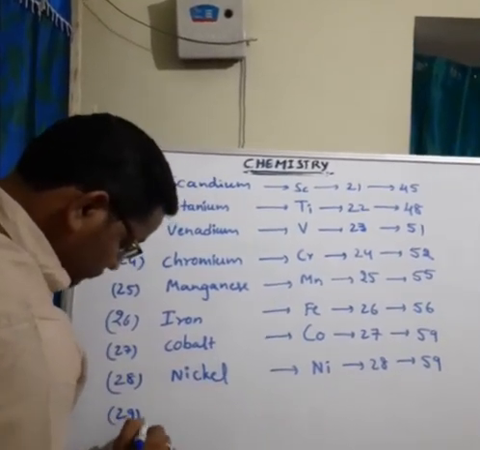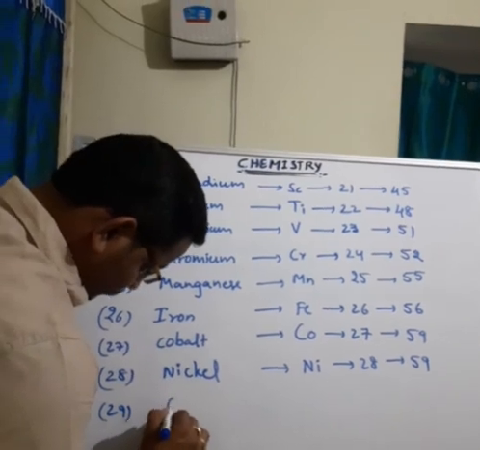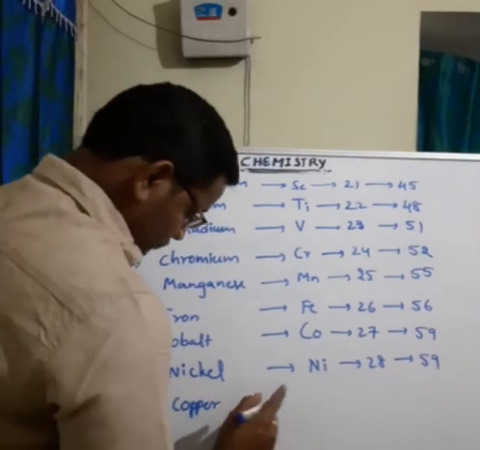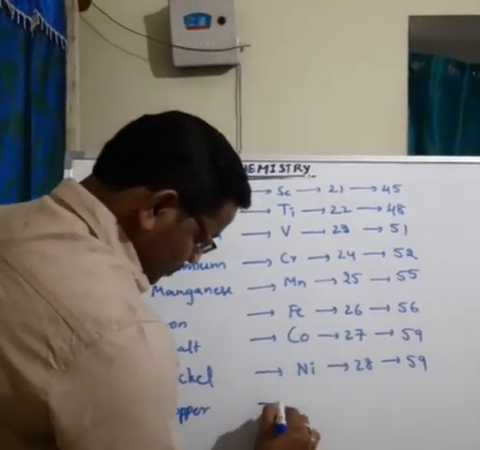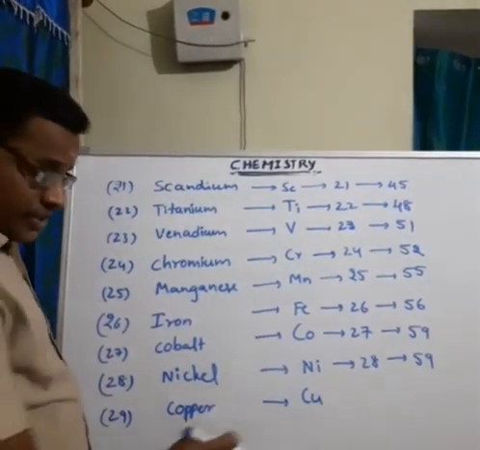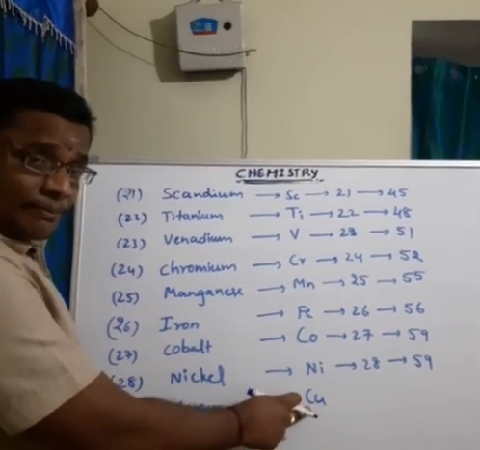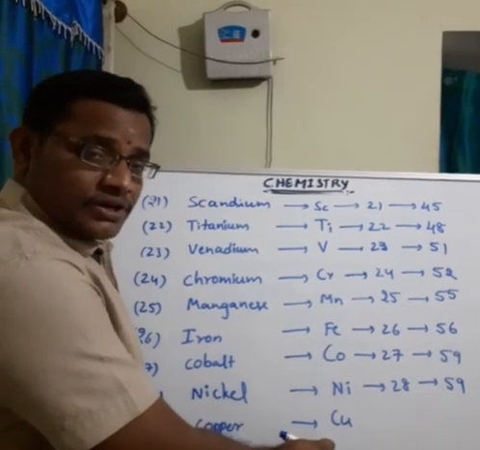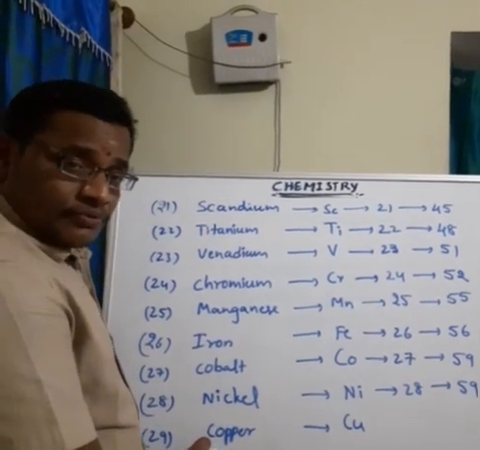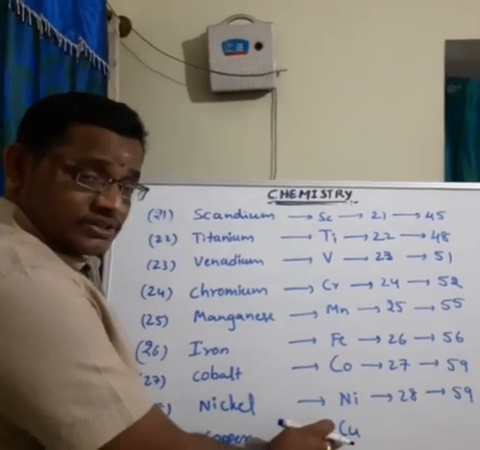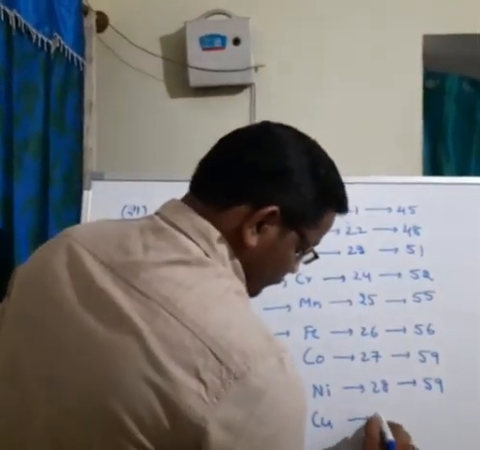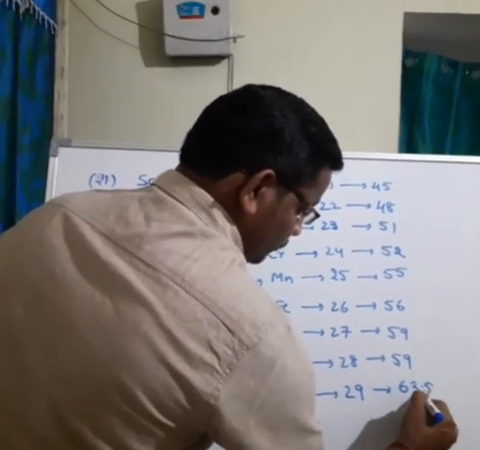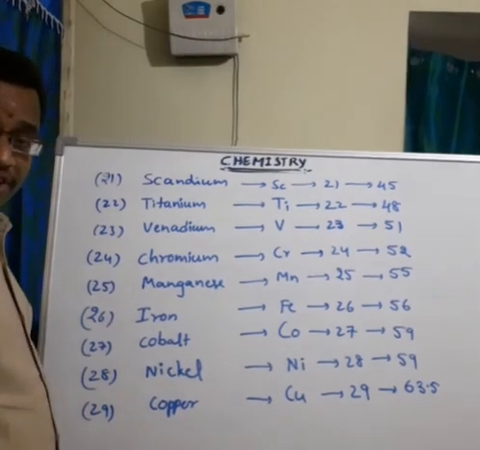Next 29, copper. Symbol is Cu. Here also the symbol of copper is taken from the Latin name of copper, cuprum. From that cuprum they take the symbol Cu. Atomic number 29, mass number is 63.5. That is the copper atomic weight.